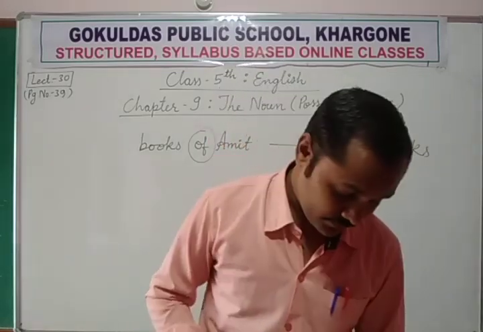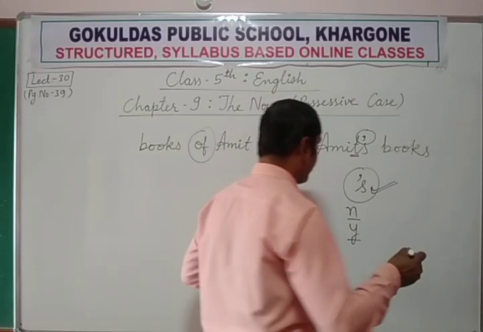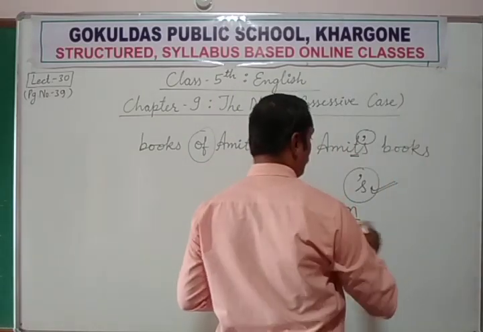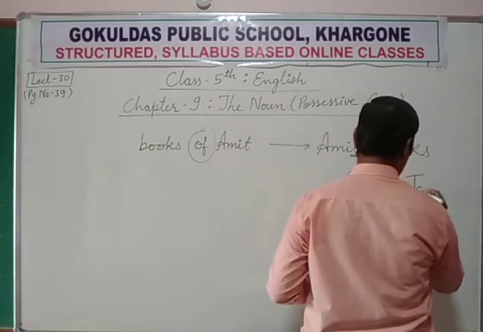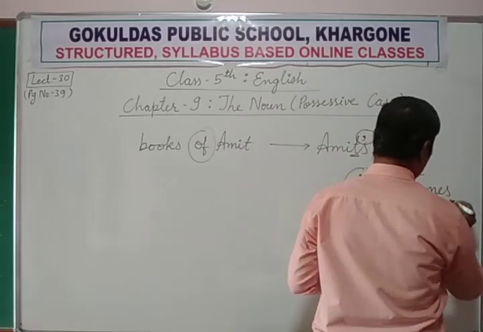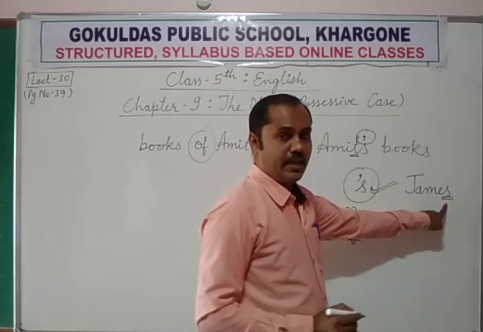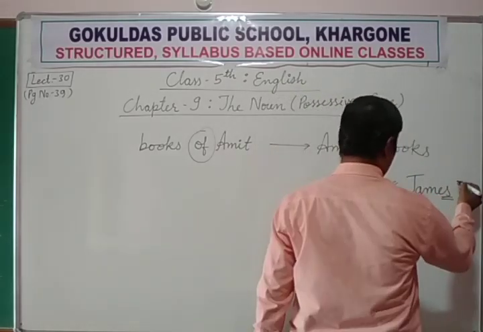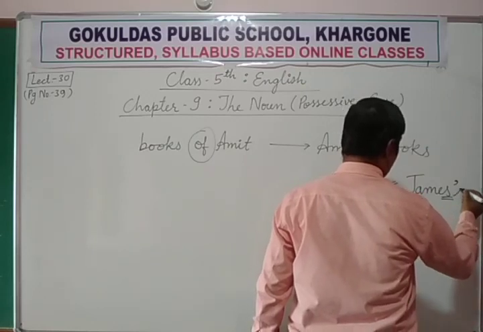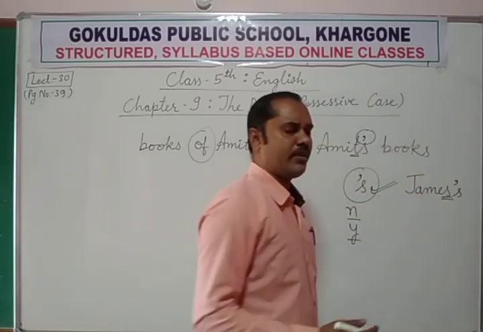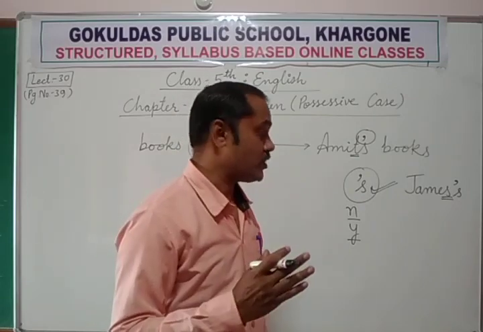For example, James' pen. Now this is Amit's book. Now James, you know, the name James is ending in s. So if we add an apostrophe and again s, then it is very difficult to pronounce: James's pen?